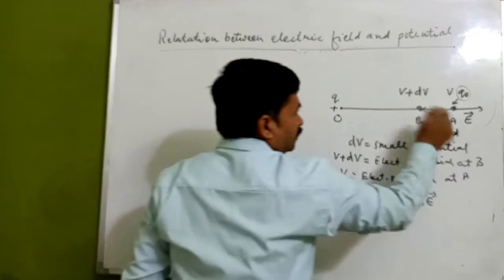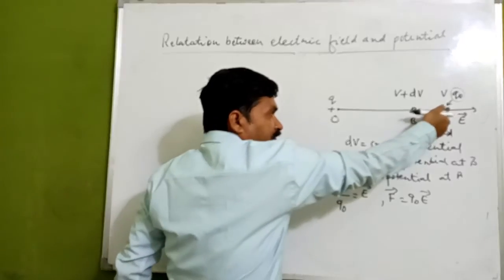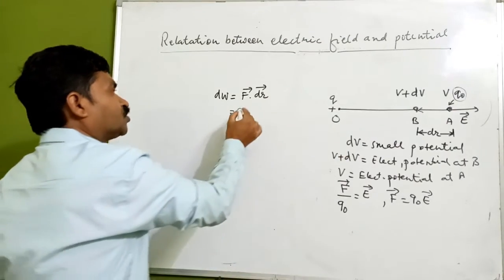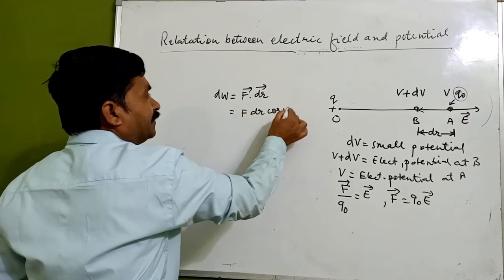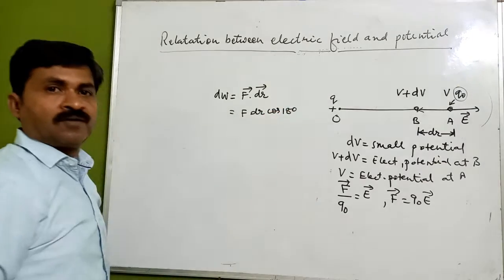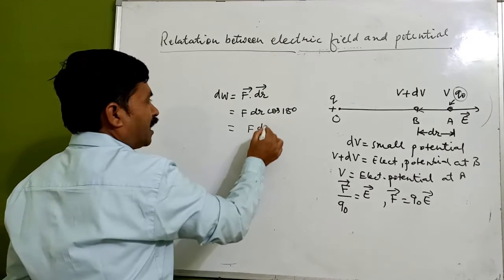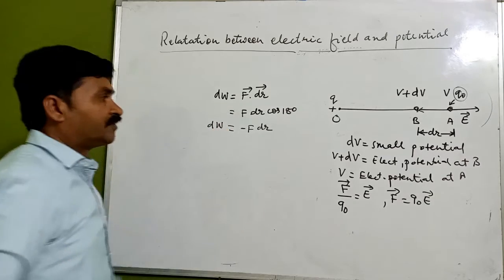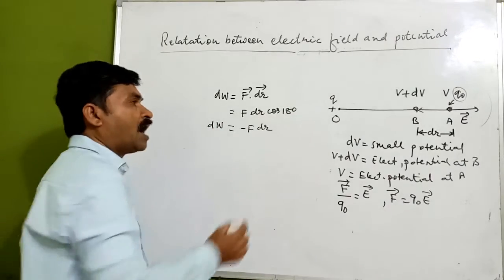The force is in this direction, and we are bringing this charge in the opposite direction to the force, so we have F dr cos 180. Cos 180 is minus 1, so the work done is dW equals minus F dr.